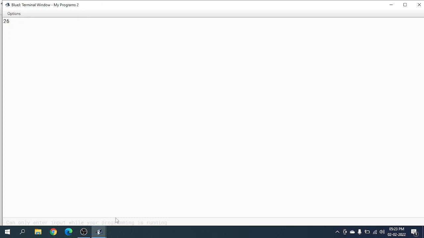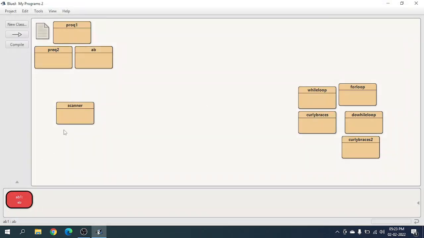Over here we can put as many numbers as we want, as we make our program. Click enter, and finally our program output will come. So that other way is scanner.